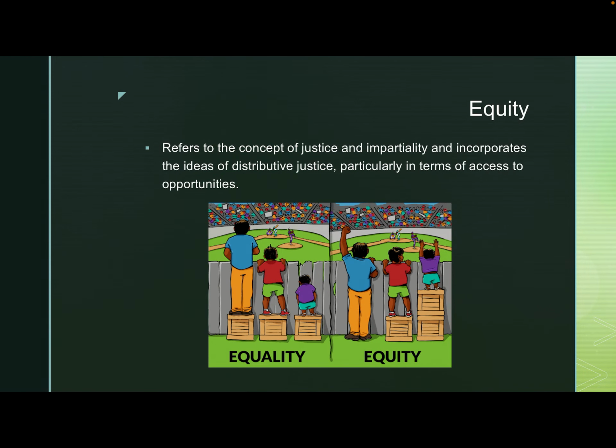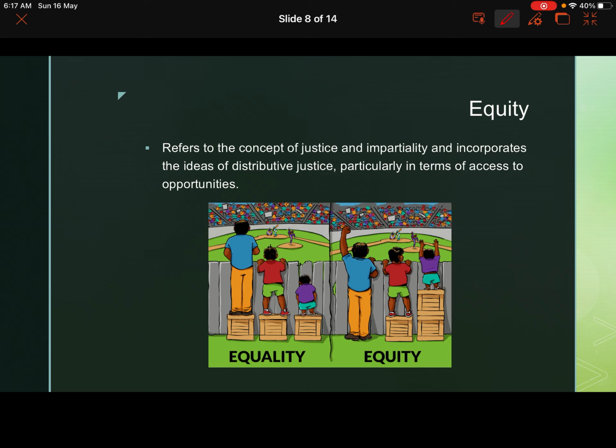First up, equity. Equity refers to making equal access to opportunities. Now, if you see this particular picture, there are two terms I have used here, that is equality and equity. In equality, you can see that irrespective of the height of the person, everybody is getting equal access to opportunities to see the match, right?